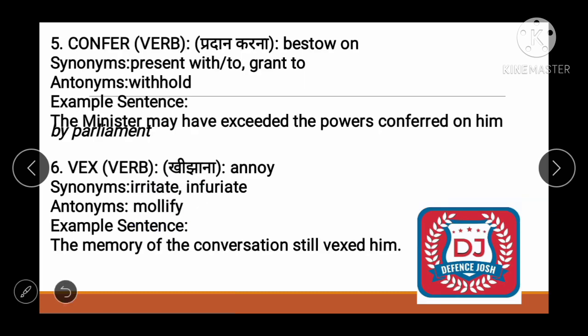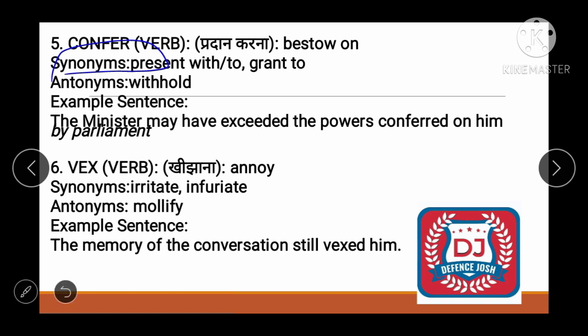Now moving toward the next word, it is confer. Confer means to consult, involving consulting with another person or a group. We use the word confer. See friend, there is a second use of confer. It is bestow. What is bestow? Which means to award or hand over something.